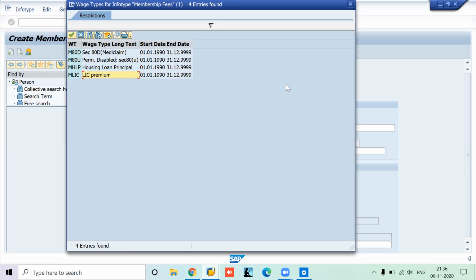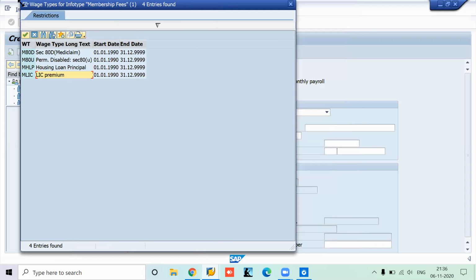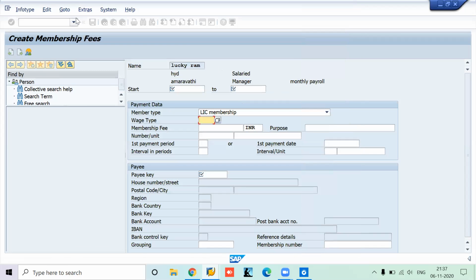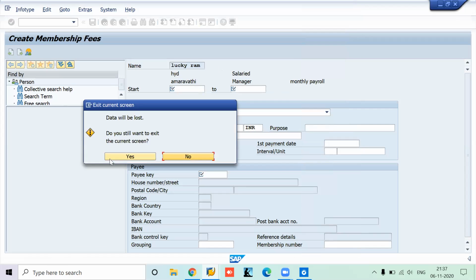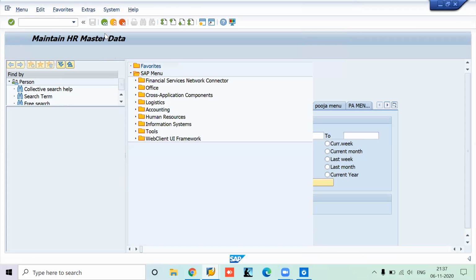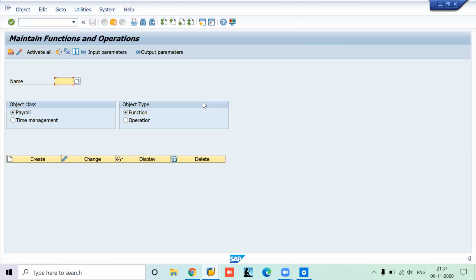So Lakshmi, in the meanwhile, you can close this and go to PE04, which is for functions.